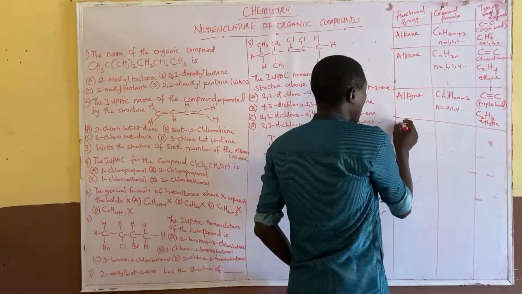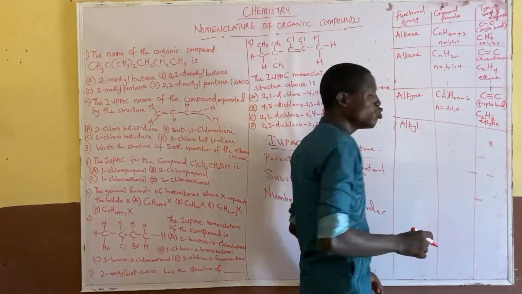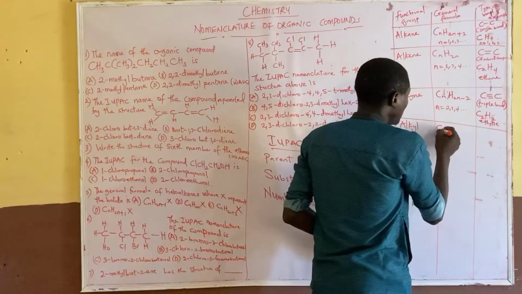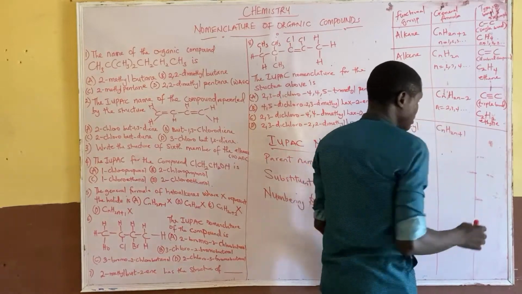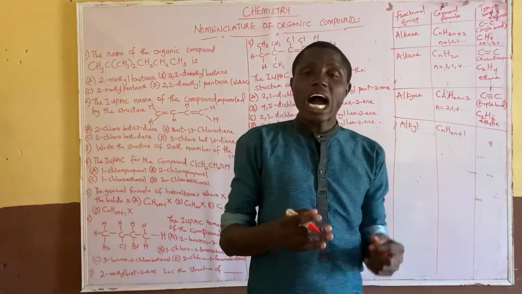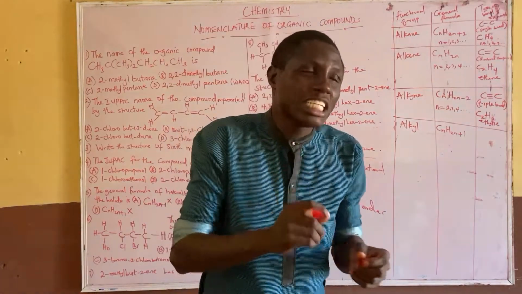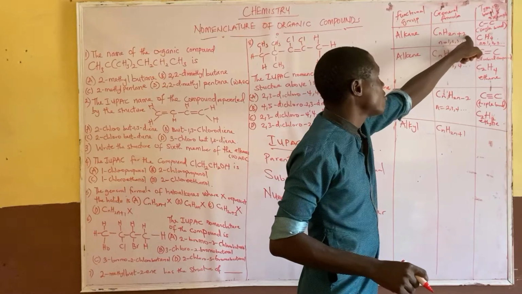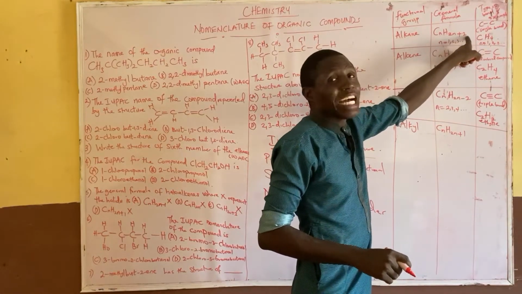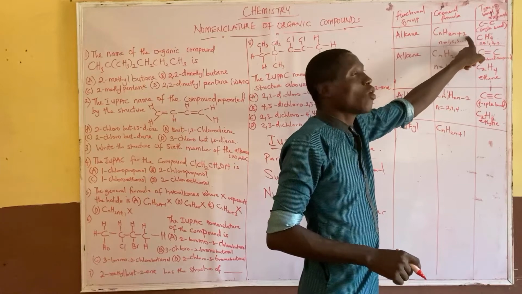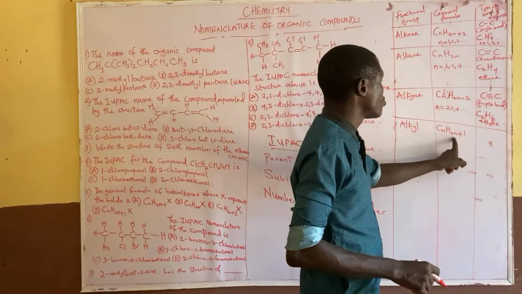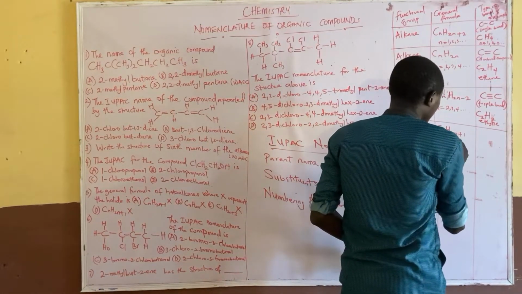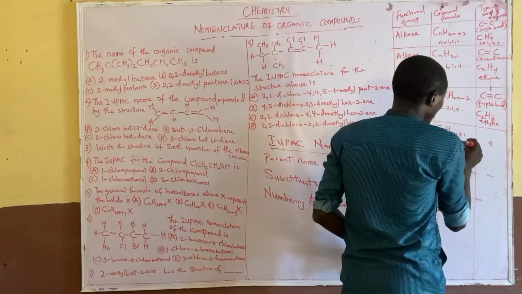Now the next one is alkyl. Alkyl is usually a substituent. Alkyl is CnH2n+1. Alkyl is obtained when one hydrogen is removed from an alkane. You can see you remove 1. When you remove 1 hydrogen from the alkane, you are going to have CnH2n+1. So it will give you an alkyl group. An alkyl group starts from number 1, 2, 3 and so on and so forth.